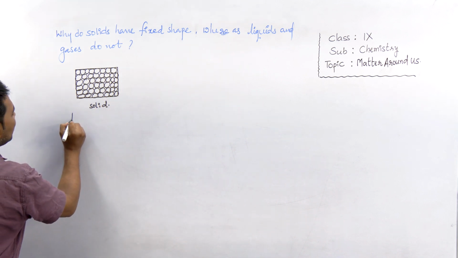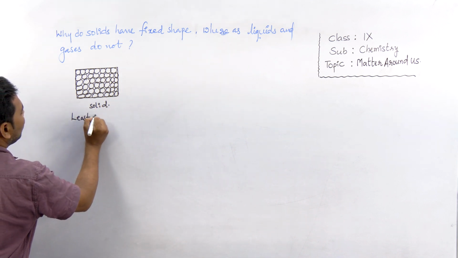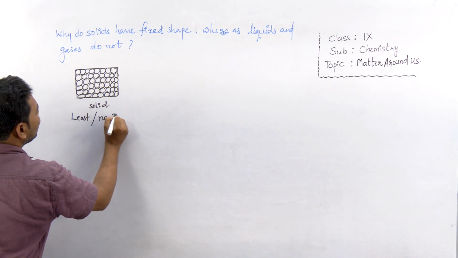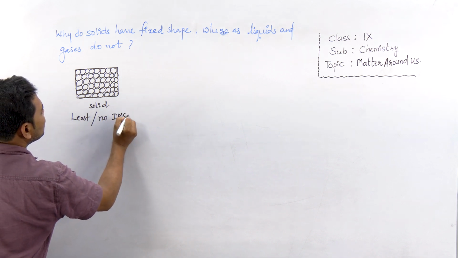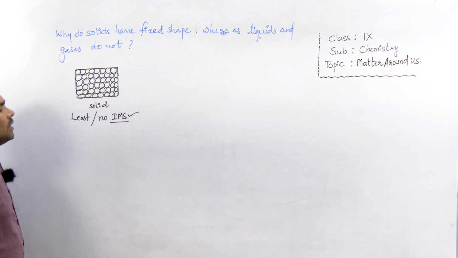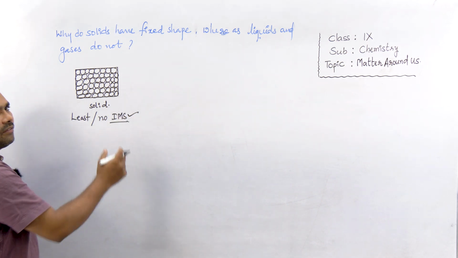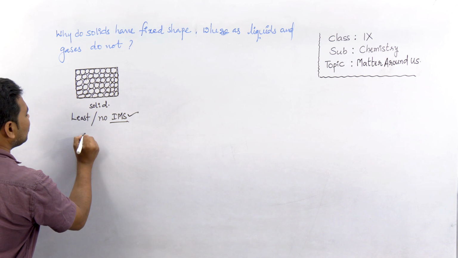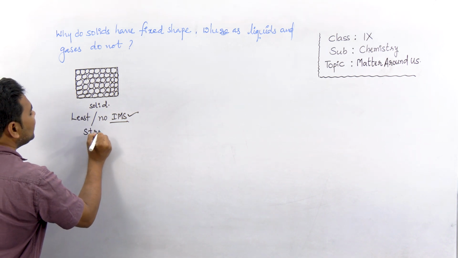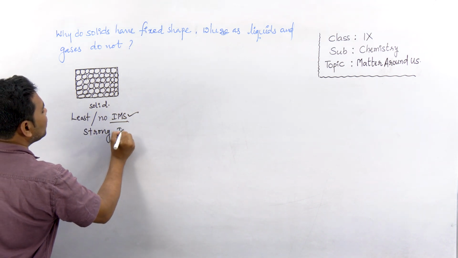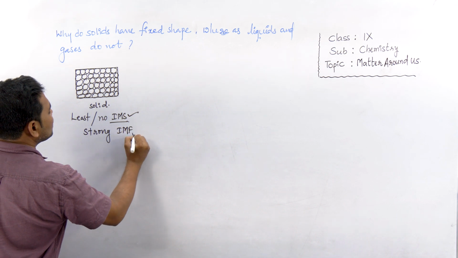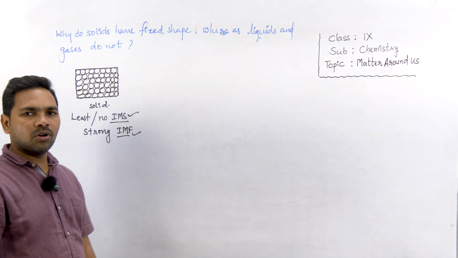So intermolecular spaces are not present, or if they are present, the spaces are very small. So I write least or no intermolecular spaces in solids. Why do they have no intermolecular spaces? Because they have very strong intermolecular forces.